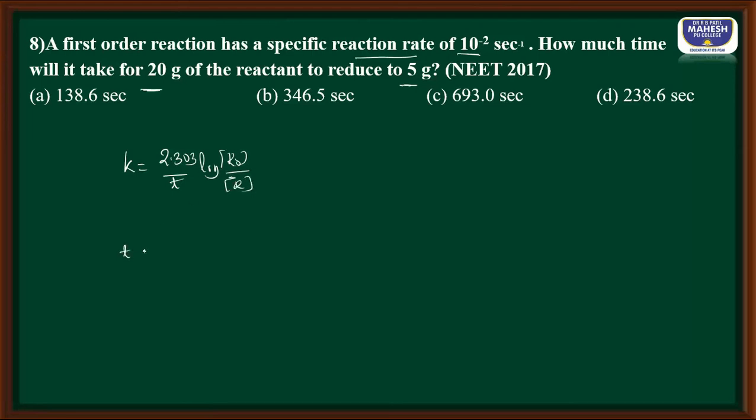So I am asked to find the time. So let me write time T is equal to 2.303 divided by K value, that is 10 to the power minus 2, log of initial concentration 20 gram and final concentration 5 gram. It is nothing but 2.303 into log 4.